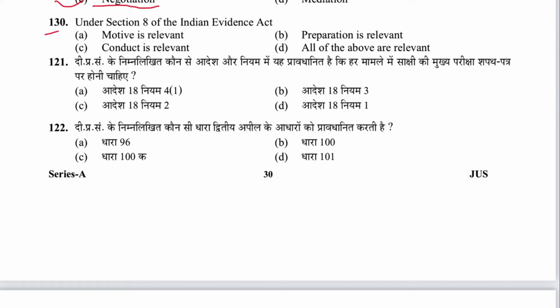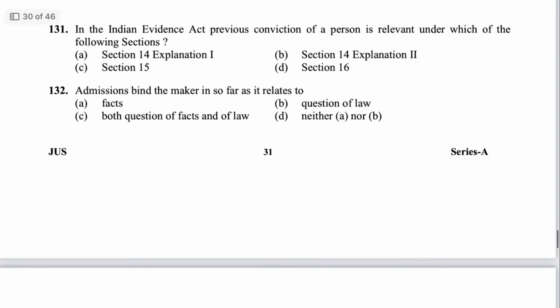Next is 130. Under section 8 of the Indian Evidence Act, motive is relevant. Yes, conduct is relevant, preparation is relevant. So all of the above, D is the answer. We call it PCM: preparation, conduct and motive. Next 131. In the Indian Evidence Act, previous conviction of a person is relevant under which of the following? That is section 14 and Explanation 2. B is the answer.